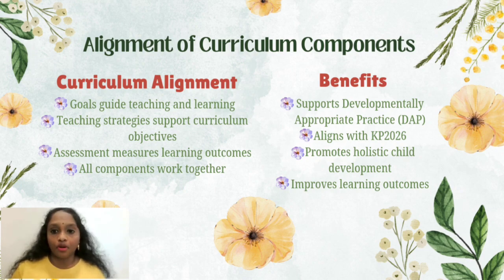This integration supports developmentally appropriate practice, or DAP, and is consistent with KP 2026 by providing meaningful child-centered learning experiences. As a result, children experience holistic development and achieve better learning outcomes.